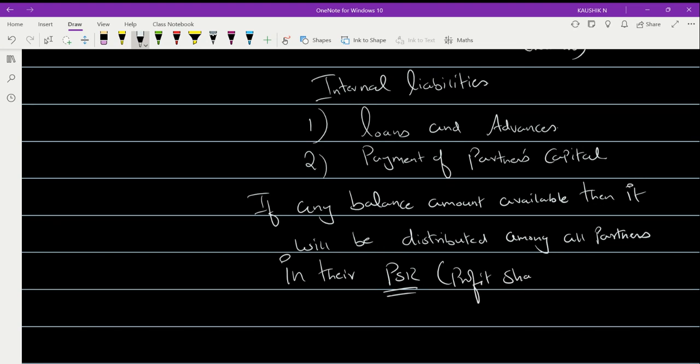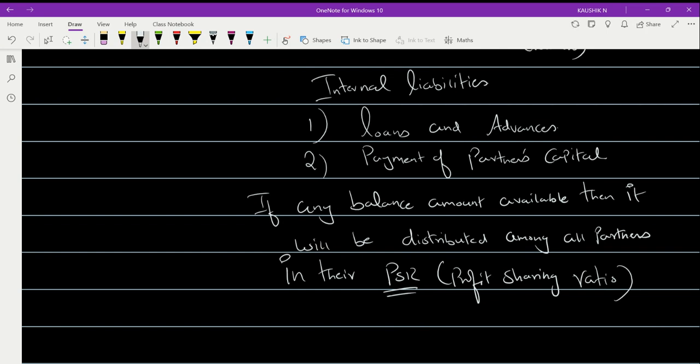And here you will have only one PSR, that is the profit sharing ratio, which is existing among the partners. So you won't have anything like old profit sharing or new profit sharing. It is only old profit sharing. There is no gaining ratio or sacrificing ratio in this topic. Everything will be dealt only in the profit sharing ratio. Is this clear to you all?